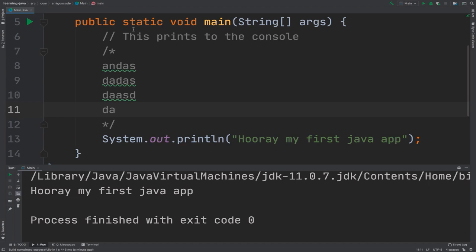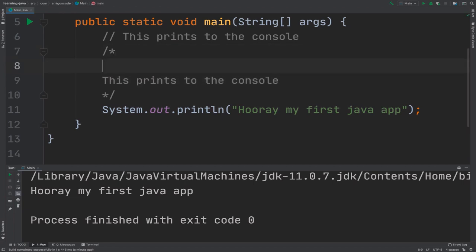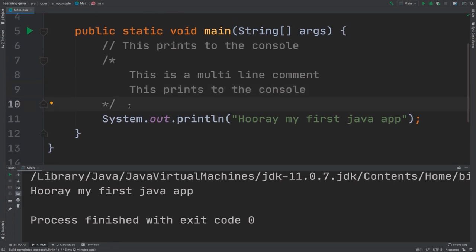So right here again, let me simply say that prints to the console, and let me say this is a multi-line comment. And you can even indent this if you want, just like that. But this is how you write a multi-line comment.